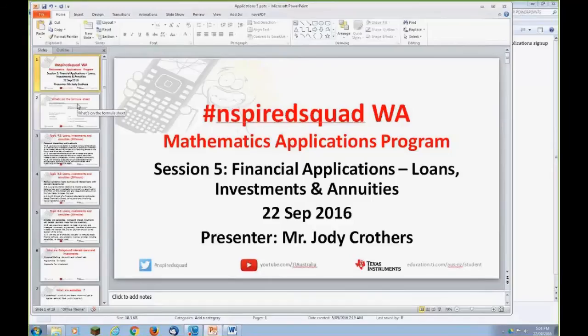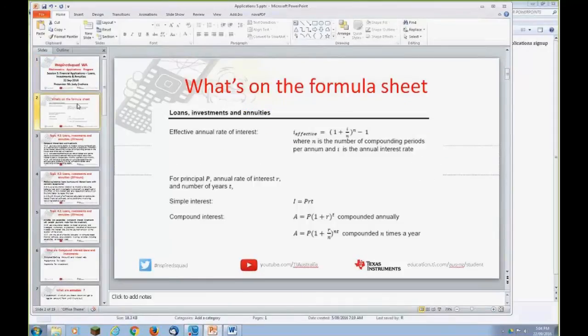Well, let's start with what you have access to in the exam. These questions can appear in the Calc Free section, but more often than not in the Calculator section. SCSA provide you with the formula sheet, and the formula sheet will have these formulas on them: the effective annual rate of interest, the simple interest formula, and a compound interest formula, compounded annually and compounded n times a year. And we'll have a look at those when answering some of our questions.